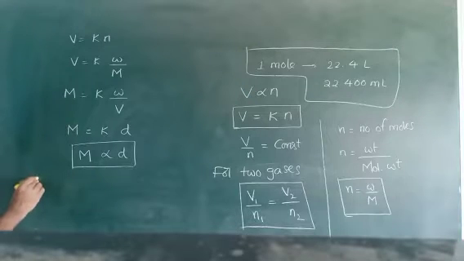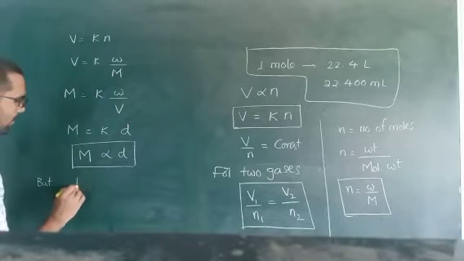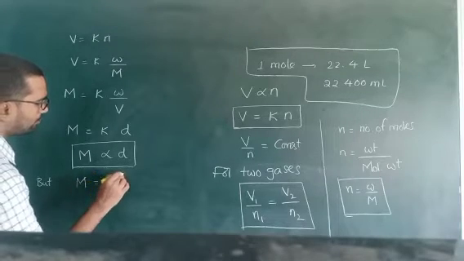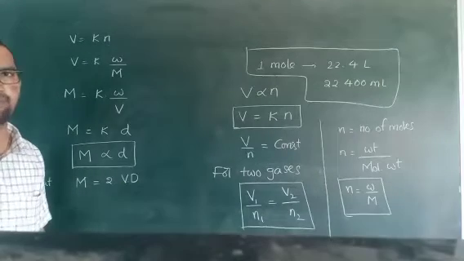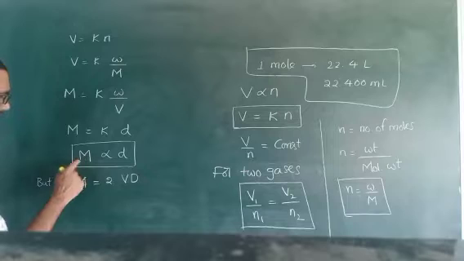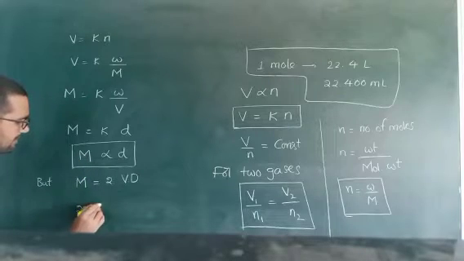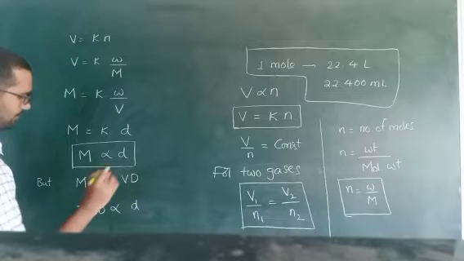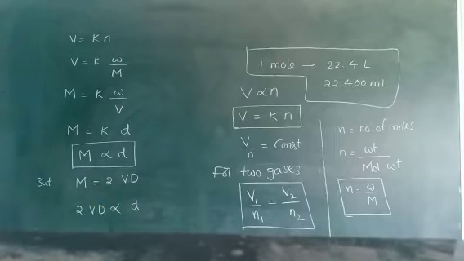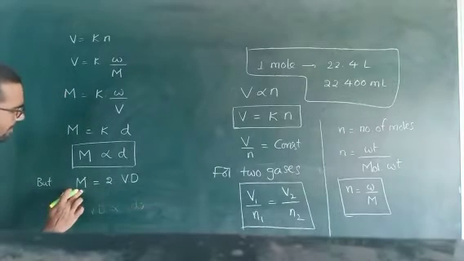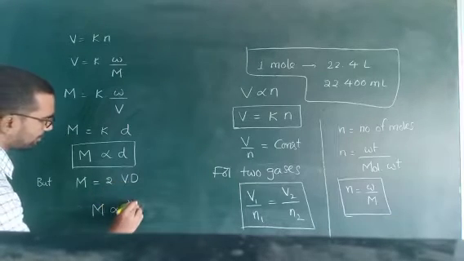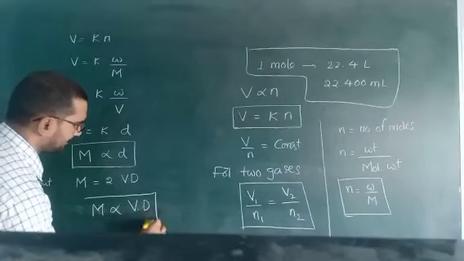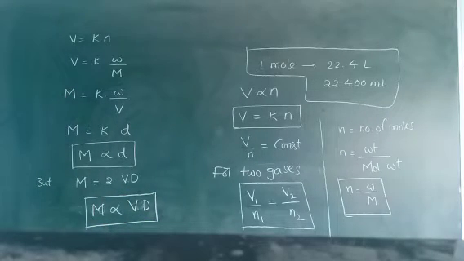But we know that molecular mass or molecular weight is equal to 2 into vapor density. Vapor density means that if the gas is vapor, it is taken as vapor density. No need to substitute here. Once you observe these two, molecular weight and vapor density, these two are also directly proportional. So M is directly proportional to vapor density. This is Avogadro's law.